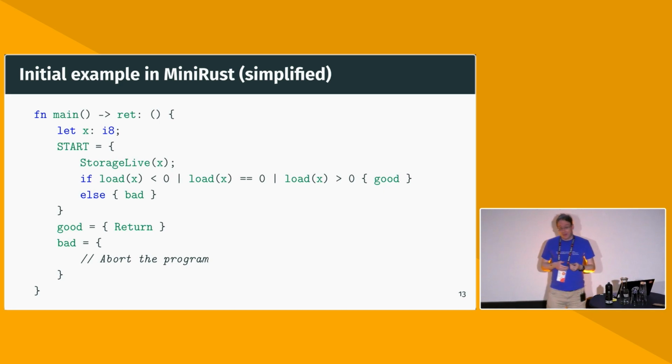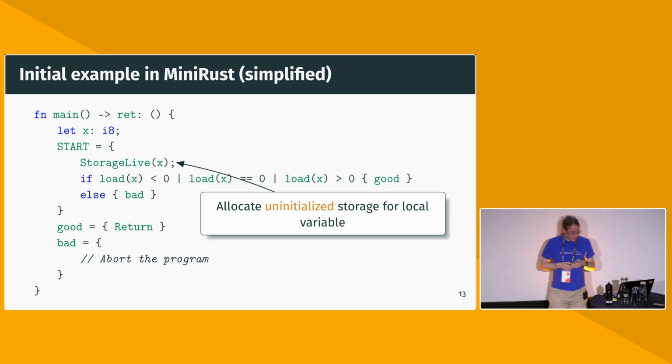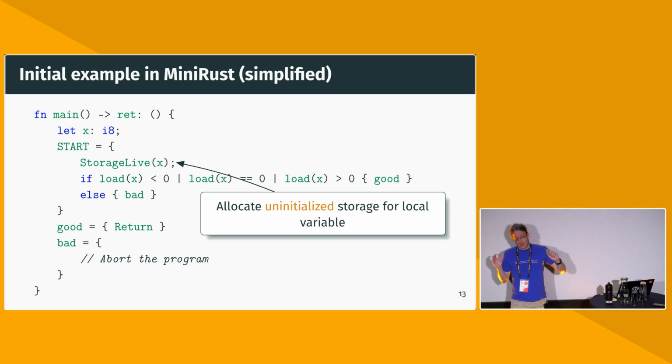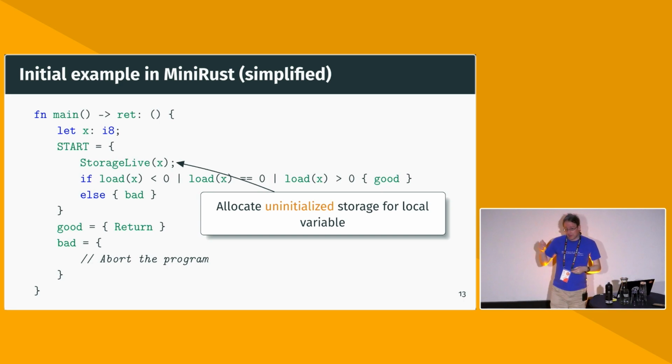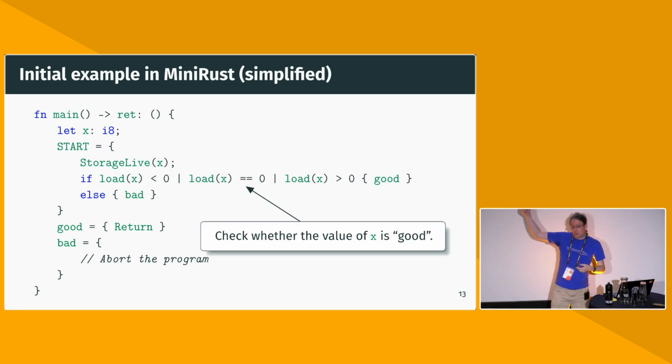Well, we have a local variable i8, and then the first thing we do is we storage live it. So this is the moment where we just have a local variable i8. This local variable doesn't actually yet have any memory, because by default, local variables are dead. And so this is how we model kind of scopes, right? A variable that only actually exists in some part of the function. So we enter the scope, we call it storage live, and this is a bit like malloc or Rust allocate for stack variables.